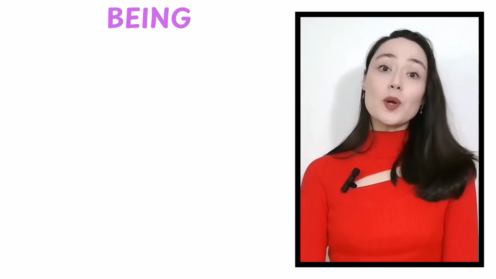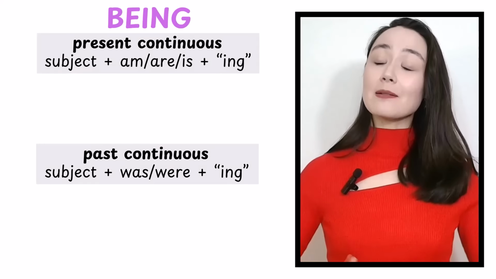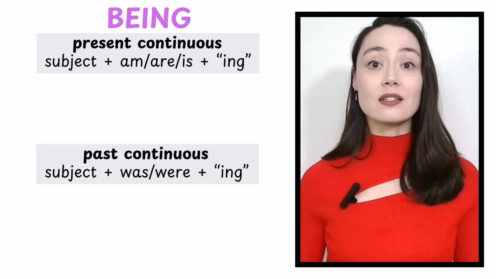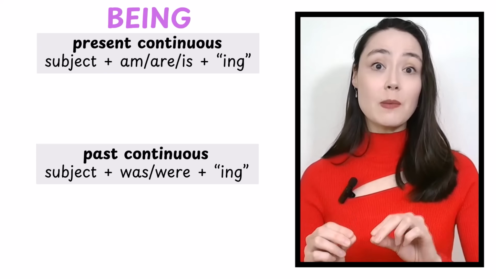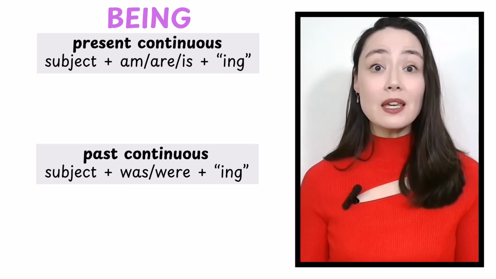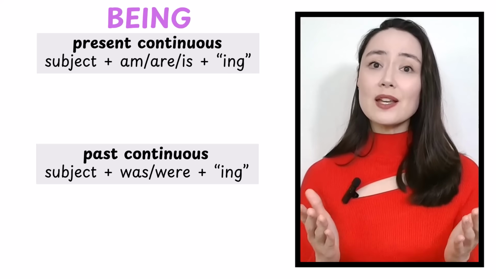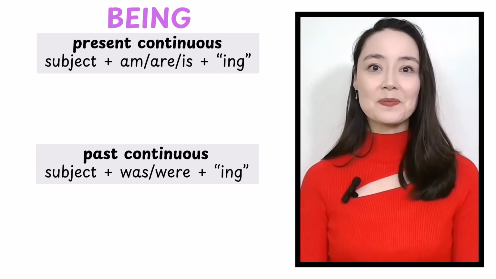I'm going to start with being. We use being with the present and past continuous tenses. If you can use verb ing, you can use be-ing, being. And I'm going to compare this to other verbs. Again, so you can see it's really the same.